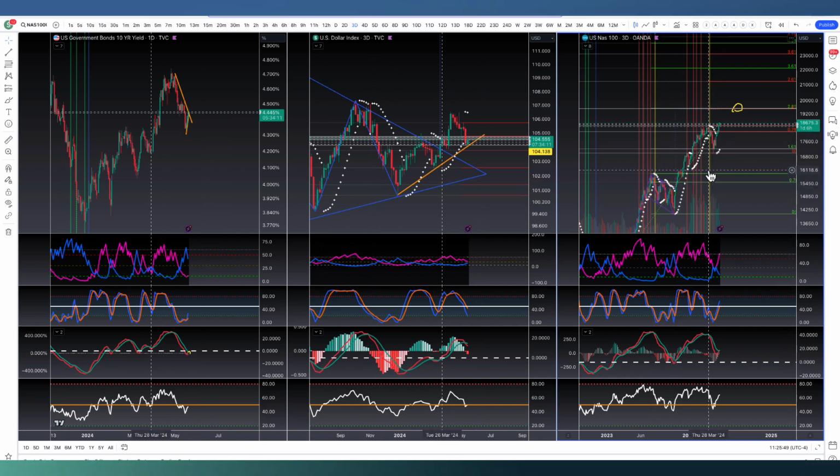So it does look like continuation for the US NAS 100 here, and looking to the past and looking at what happened back in late October, early November, that's going to be a good thing for crypto.